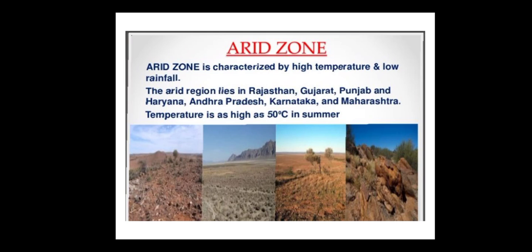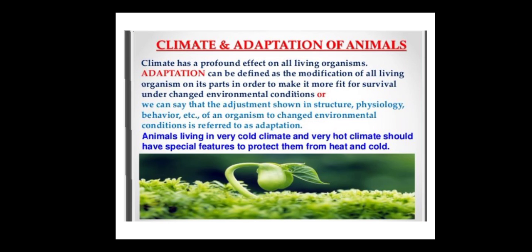जहाँ गर्म होता है, जहाँ ज़्यादा धूप होती है, this type of zone is known as arid zone. And that type of zone where Gujarat, Rajasthan, etc. states come in it.